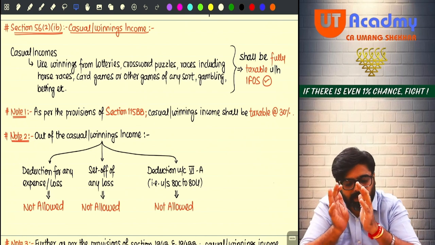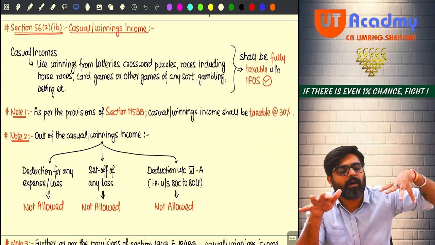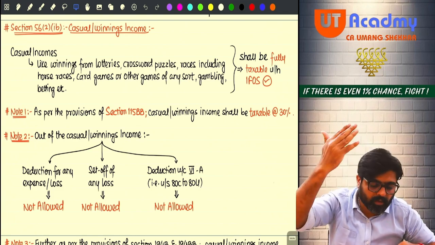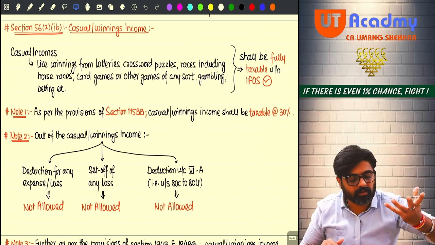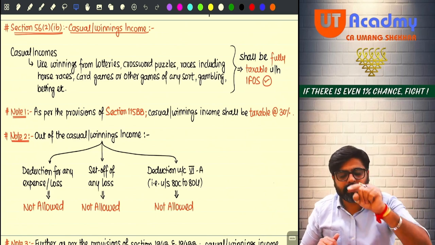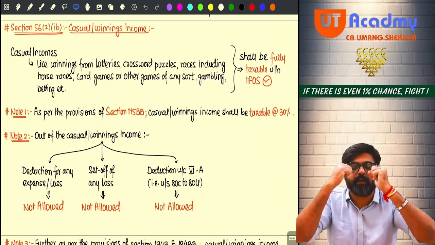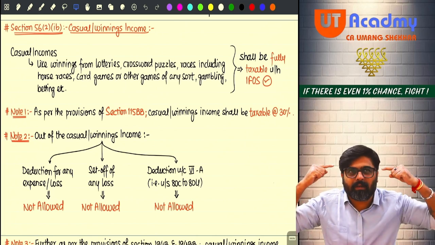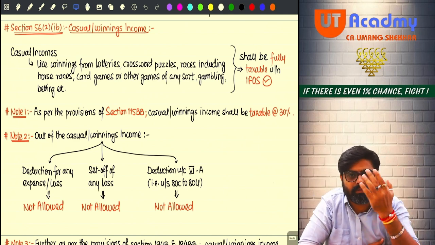And once you charge the entire amount under the head IFOS, whatever losses from other sources under the same head or from different heads are there, none of those losses can be adjusted against this winnings income. No set off of any loss is available from winnings income. Will you remember this? Close your eyes and try to think. Try to remember all these things, because these things are very important. You have to remember all these things.